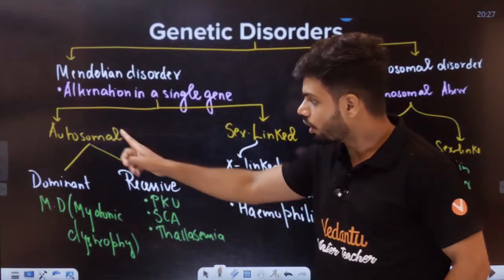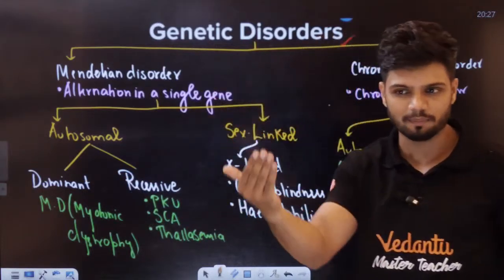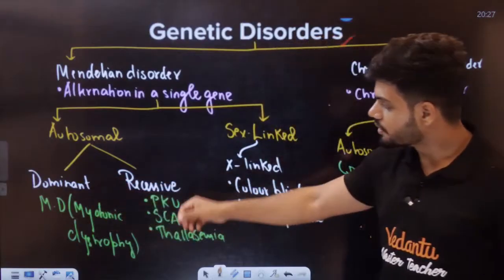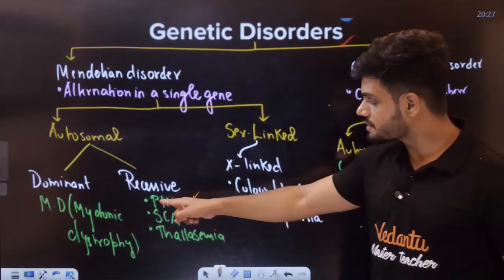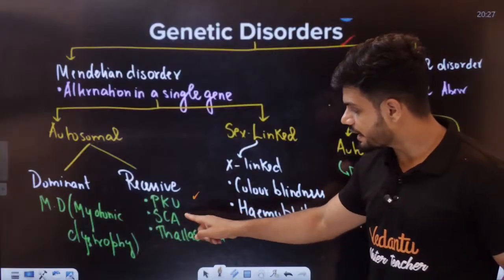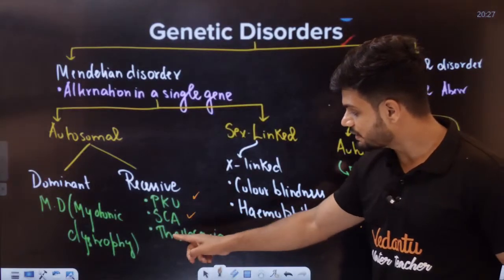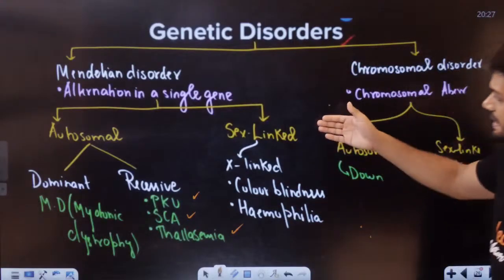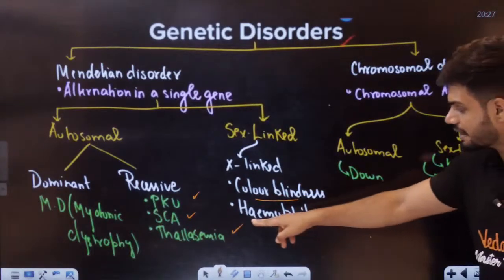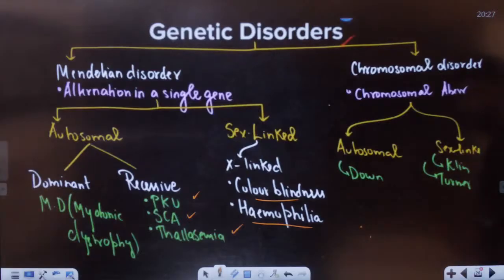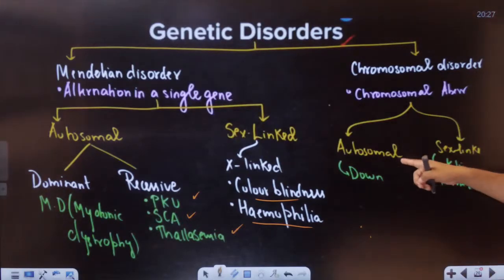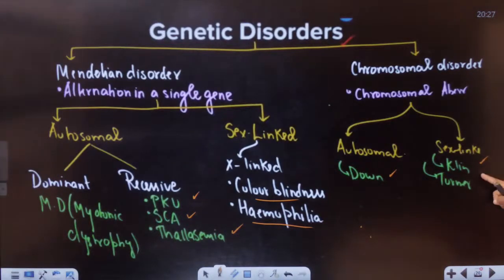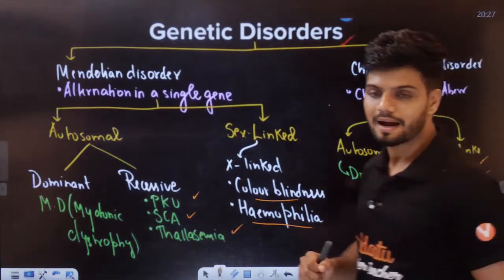Under autosomal dominant and recessive, there is generally only one dominant disease for your syllabus: myotonic dystrophy is an example of an autosomal dominant disease. Autosomal recessive diseases are PKU, that is phenylketonuria, sickle cell anemia, and thalassemia. Don't worry, I will teach all the diseases one by one. In sex-linked we have color blindness and hemophilia, two of them. Under chromosomal disorders, autosomal we have Down syndrome, and sex-linked we have Klinefelter syndrome and Turner syndrome.